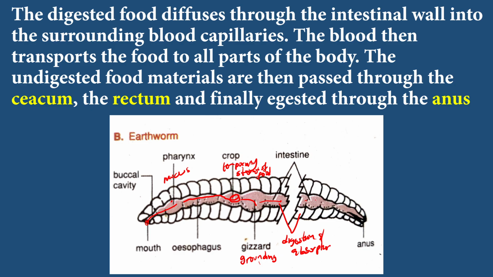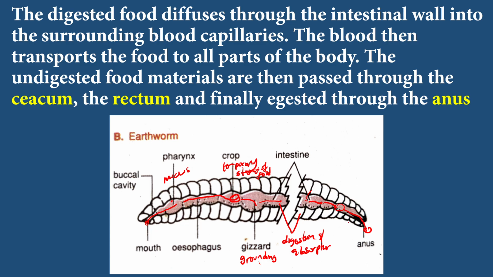After the food is digested, some of the digested food will move into the blood capillaries, where it then moves throughout the body. Nutrients go throughout the body of the organism. But the food that is not digested, the undigested food that is not needed, moves to the cecum, where it absorbs water and some other nutrients, then to the rectum. The rectum is where the feces are stored. Then the undigested food goes out through the anus. That's how they defecate.